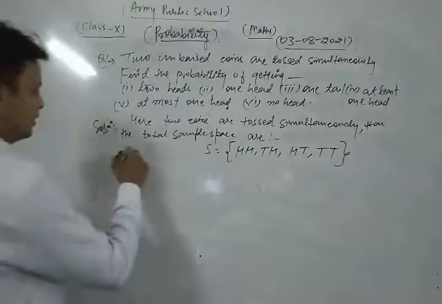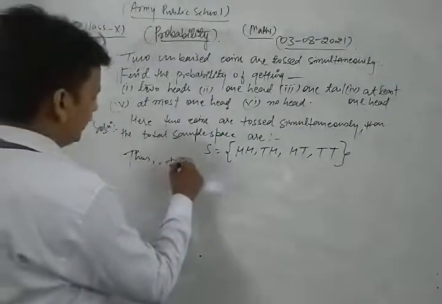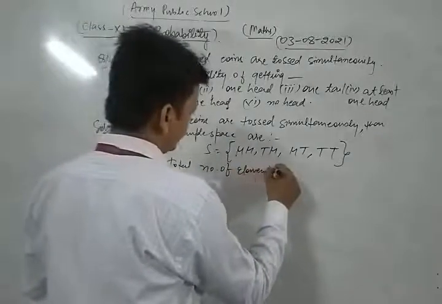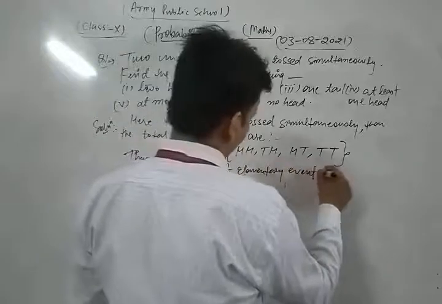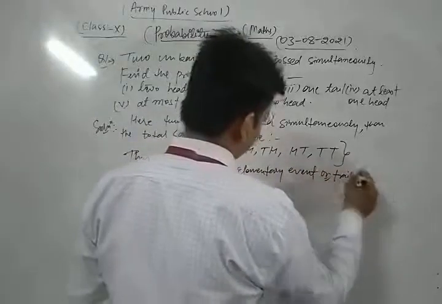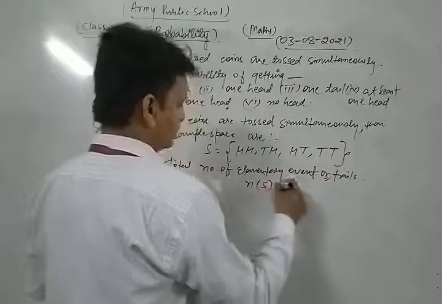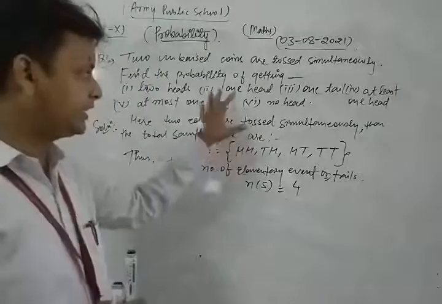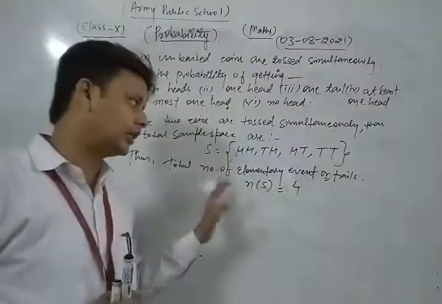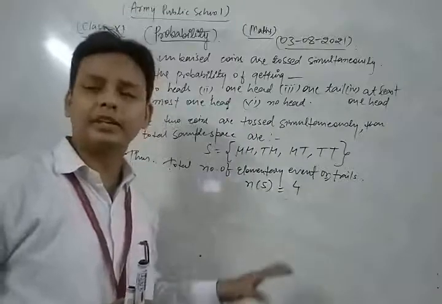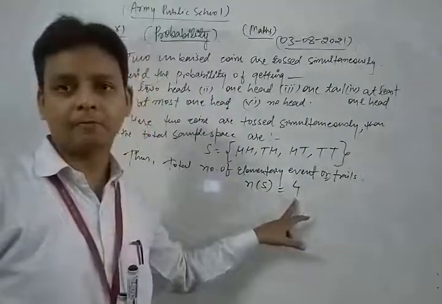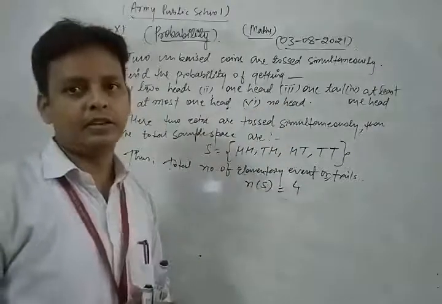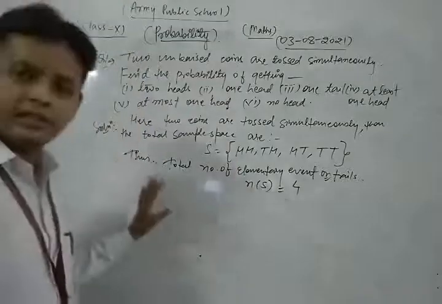Thus the total number of elementary events or trials, the number of sample space, is 4. In each and every part of this question, we take the total number of sample space as 4. This is the same for all cases.